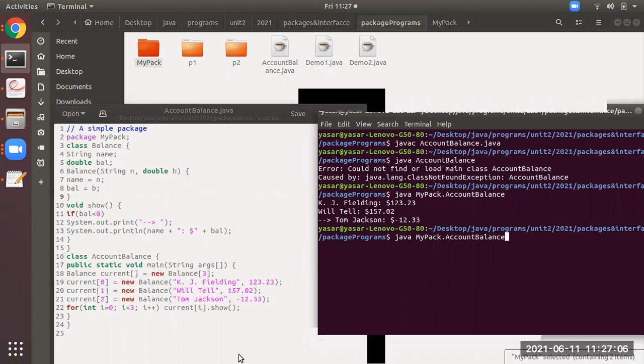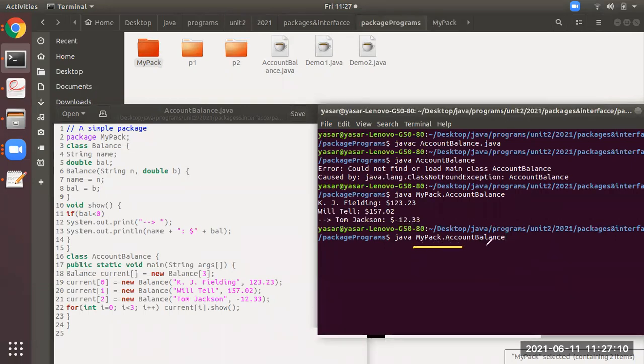What will happen actually is that the JVM will find the path in this way. It will execute this by moving into this folder. In this folder it will be able to find this and evaluate it. I hope you all have understood this.